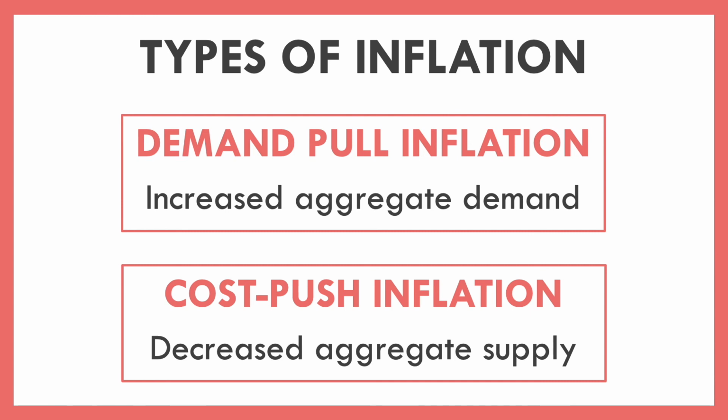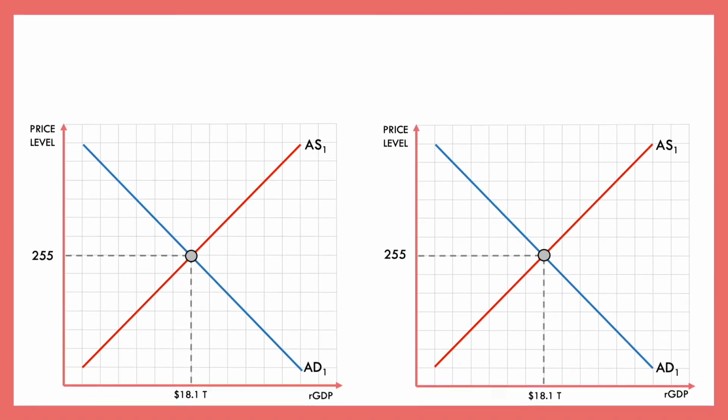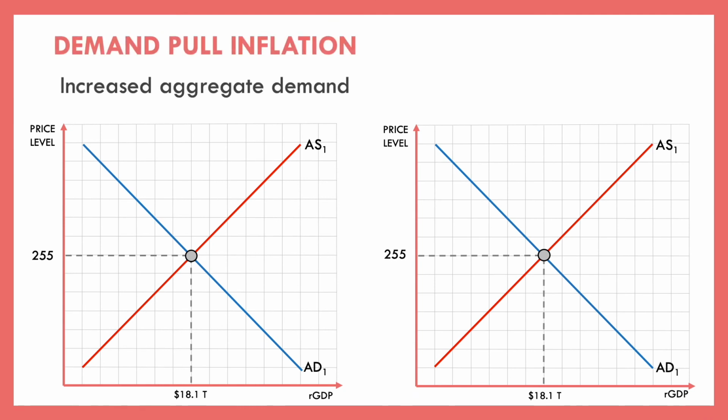So let's talk about exactly what that means. Demand pull inflation means that our aggregate demand curve is increasing, or really what we're saying is that people are demanding more products as a whole across the economy. And so just like with our microeconomic model, that would be reflected as an increase in the demand curve. But as that demand increases, what we see is an increase in our price level because we now have more goods being demanded.